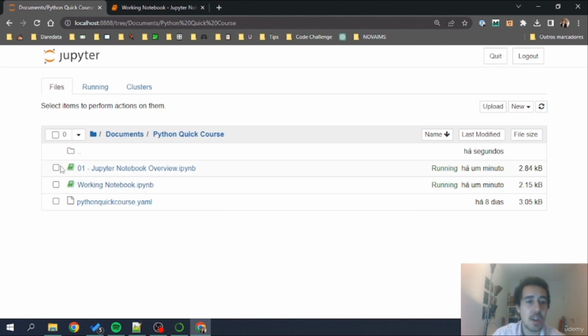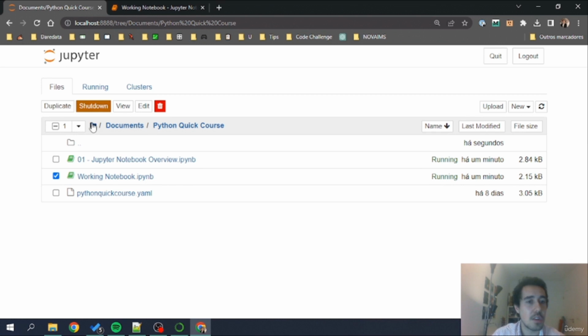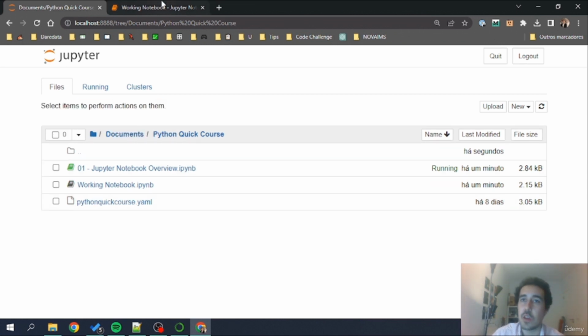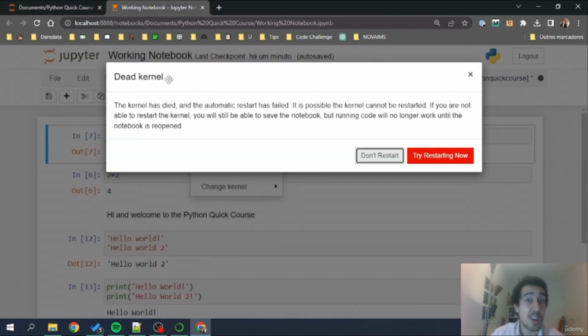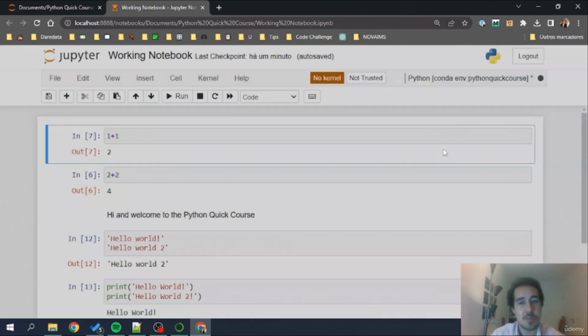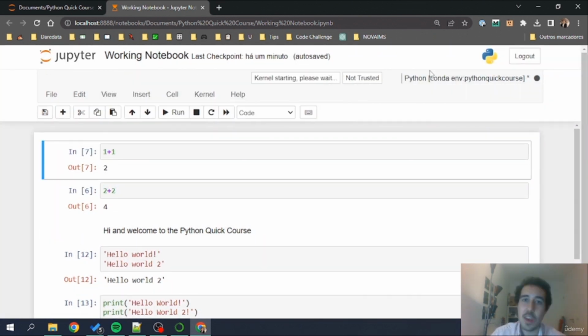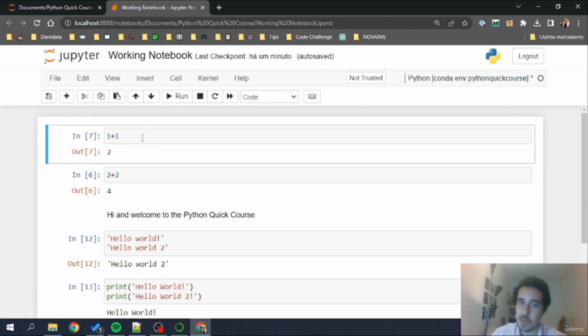And if I go here right now, what we have is basically this notebook running. I can shut down the kernel by going here and doing shutdown. This will shut down the kernel, and you'll see, whoops, no kernel, which basically means I don't have a way to run Python code because my environment is not up. Can you put it up, please? I can try restarting now. This will restart the kernel and even give me a new session to run Python code. When I shut down the kernel, I basically break the connection between Jupyter notebooks and what interprets Python on your computer, and then I won't be able to run Python code and the notebook will complain immediately.